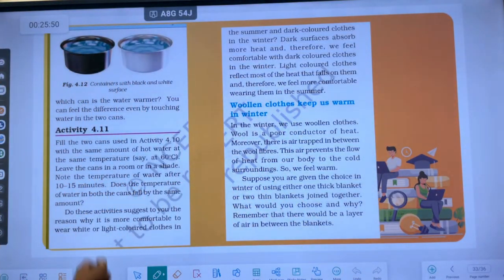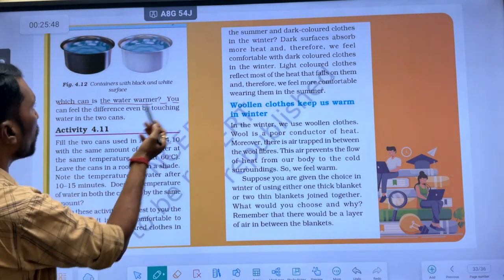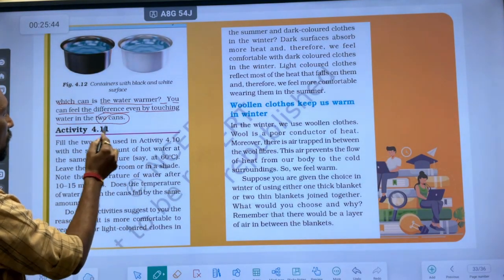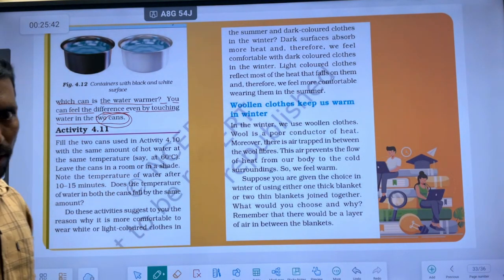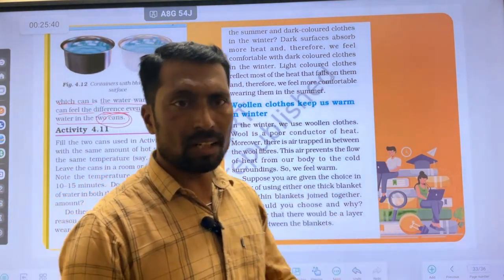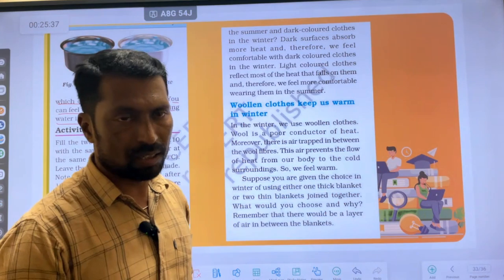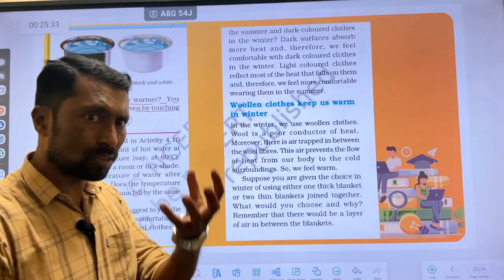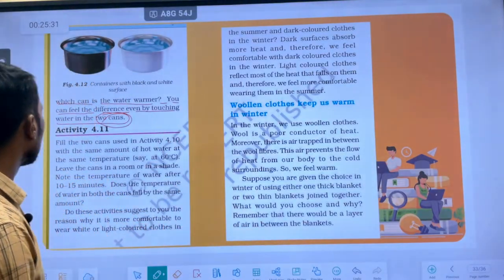After that: in which can is the water warmer? Can you feel the difference even by touching the water in the two cans? This is the example of the cans, one coated with white color and another coated with black color. The black color tin gets heated faster because black color absorbs more heat energy.